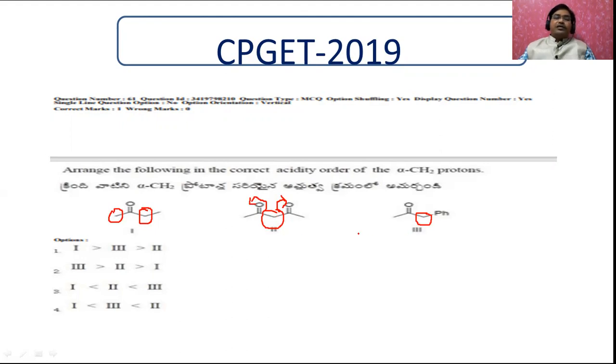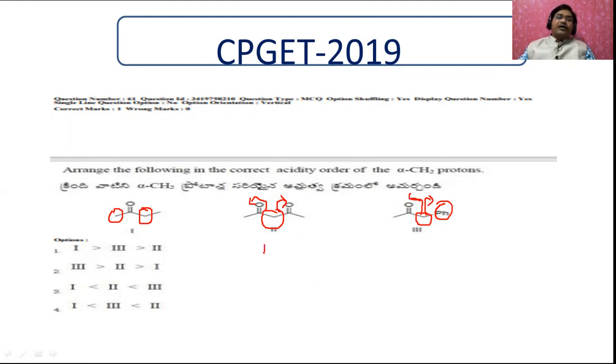Now compare this one and this one. Here the benzene ring is also an electron withdrawing group, and that's why the alpha hydrogen may have some more acidic property here. And here there is no electron withdrawing group.